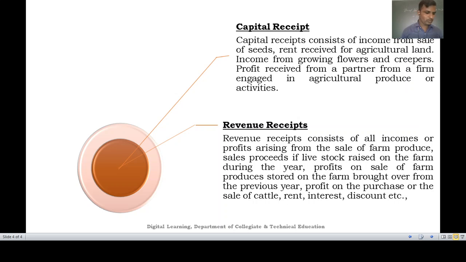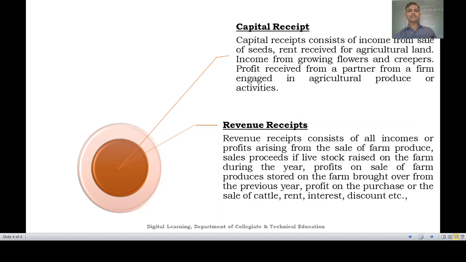I will go with one more concept, that is the differences or the examples for the capital receipt and the revenue receipts. For example, the fixed capital is a capital receipt. So fixed capital we can call a capital receipt. The second one, the revenue receipt, is the circulating capital. For example, working capital is to be considered as a revenue receipt, the first one.